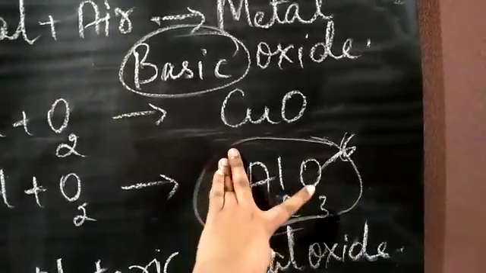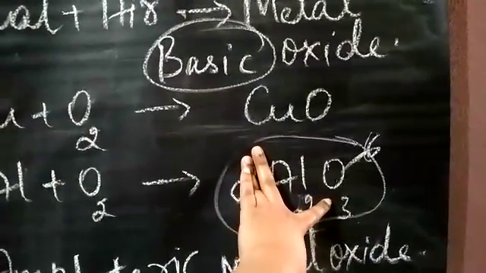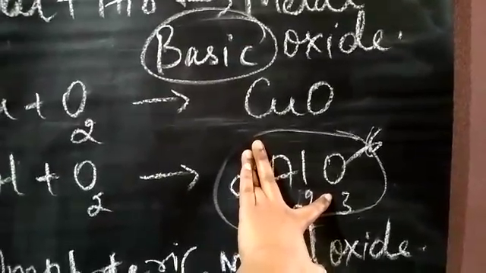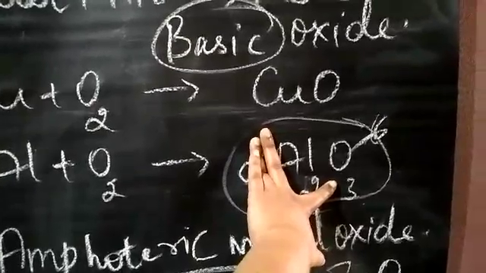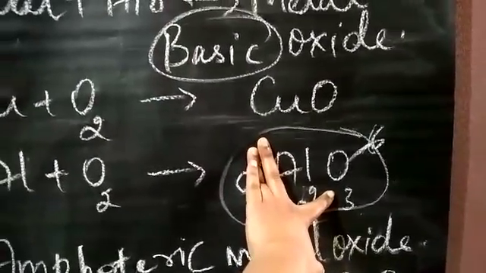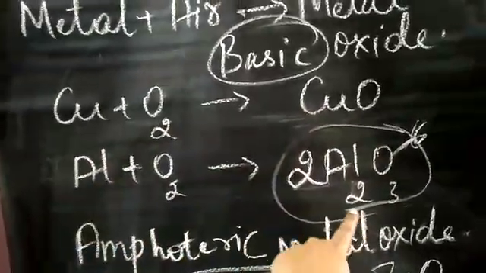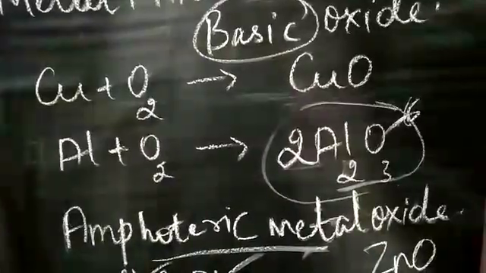It is because the chemical formula is Al2O3. What we can see here is we have 3 atoms of oxygen. So here 3 is what? Even number or odd number? It is an odd number, right? So whenever we want any chemical reaction to be balanced, see to it that first all the numbers of oxygen should be in even form. There should not be any odd numbers.